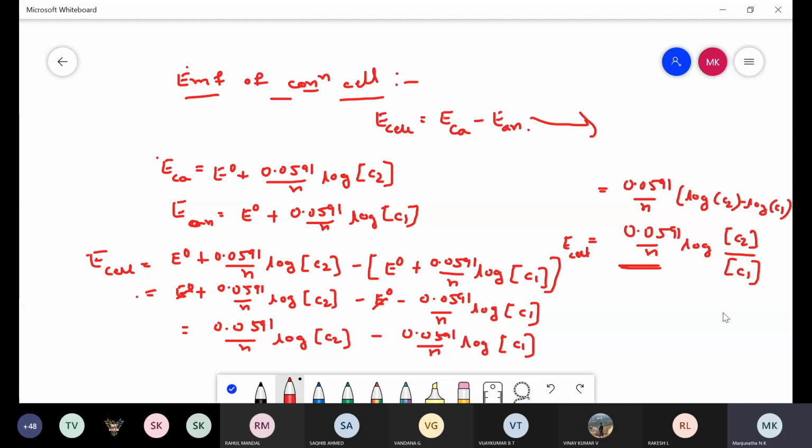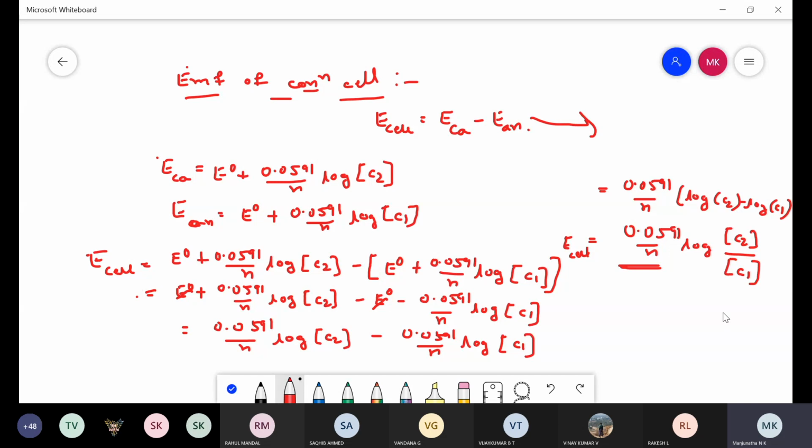Is it clear? Any doubt in this EMF of concentration cell? No, sir. So this final equation you need to remember.